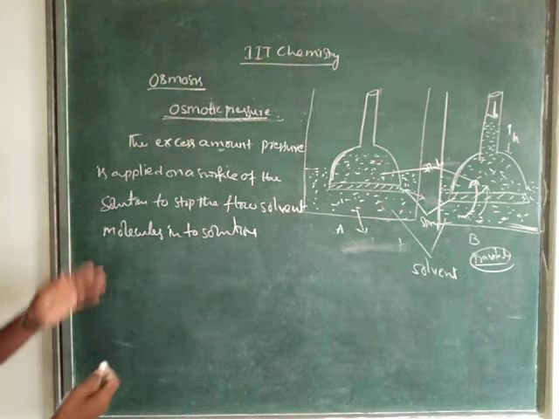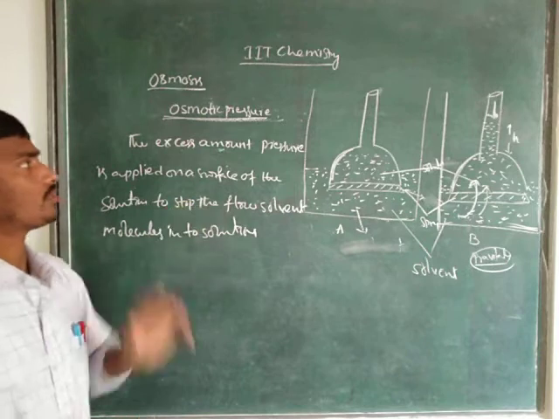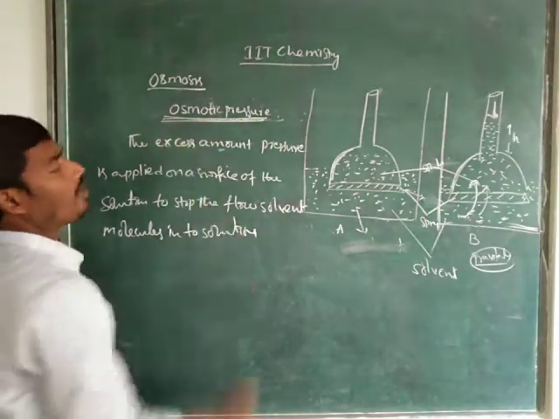So the excess amount of pressure applied on the surface of the solution to stop the flow of solvent molecules into the solution, we have to consider as osmotic pressure.